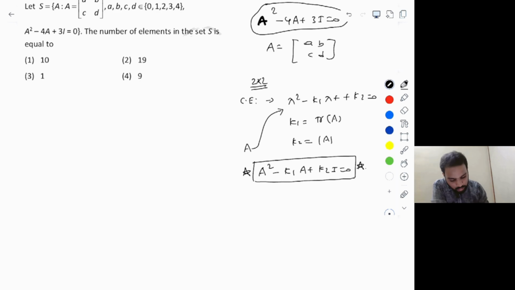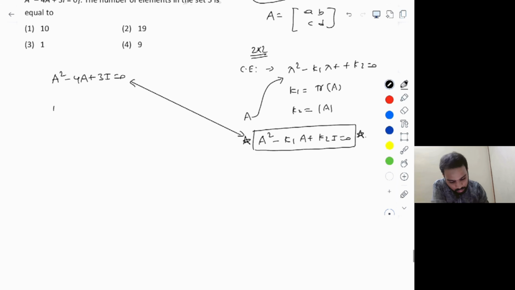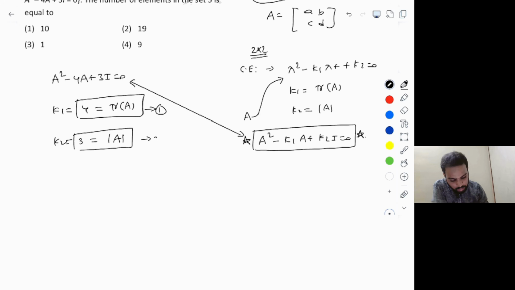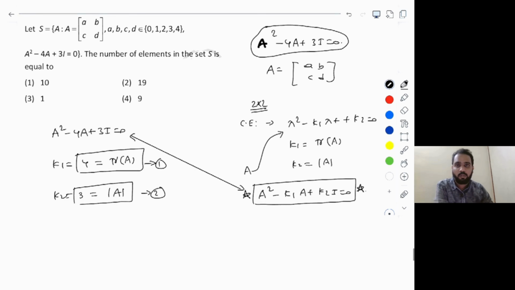And if you compare the given matrix polynomial A squared minus 4A plus 3I equals 0 with the formula that we know from the Cayley-Hamilton theorem, as you can clearly see, k1 is equal to 4, but k1 is nothing but the trace of the matrix A. So this is condition number 1. Similarly, condition number 2, equate the remaining terms also, you get k2 is equal to 3, but here k2 is nothing but the determinant of A. So you have two conditions, you have to solve both of them and check how many possible values a, b, c, d are there.